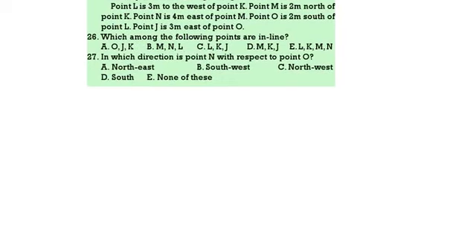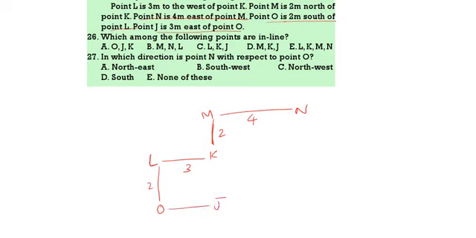Point L is 3 meters to the west of K. Write down K. Now 3 meters west means left side. Write down L. M is 2 meters to the north of K. 2 meters, you write M here. N is 4 meters to the east of K. East means right side. 4 meters, you write down N. O is 2 meters to the south of L. You write down O. J is 3 meters to the east of L. J is here. Now, which of the following points are in a straight line? If you see clearly, M, K, J are in a straight line.